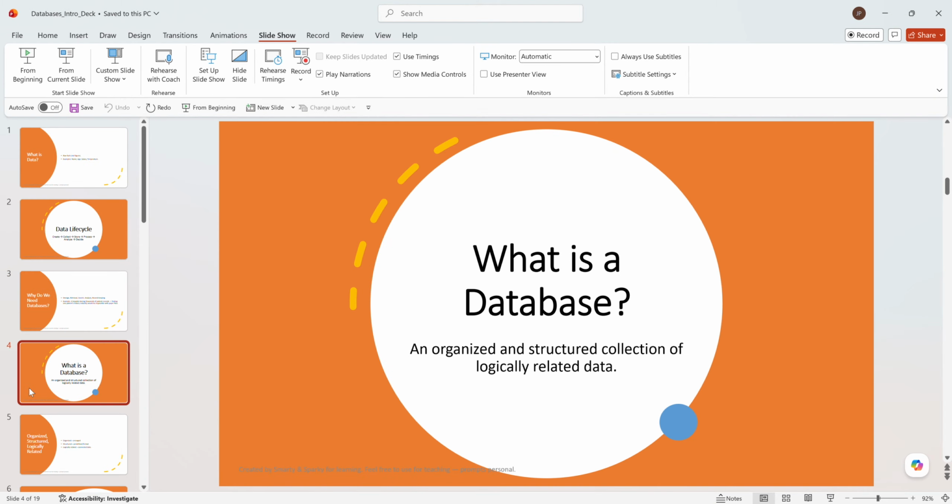Now, what exactly is the formal definition of a database? A formal definition of a database is an organized and structured collection of logically related data which is stored electronically. So let's understand each term: what is organized, structured collection, and logically related data.